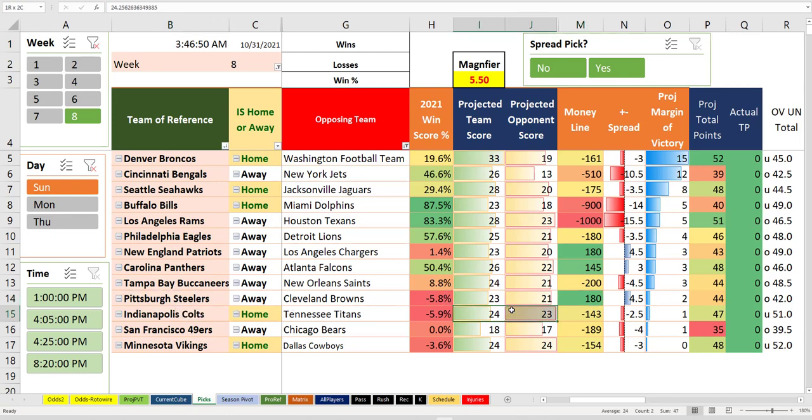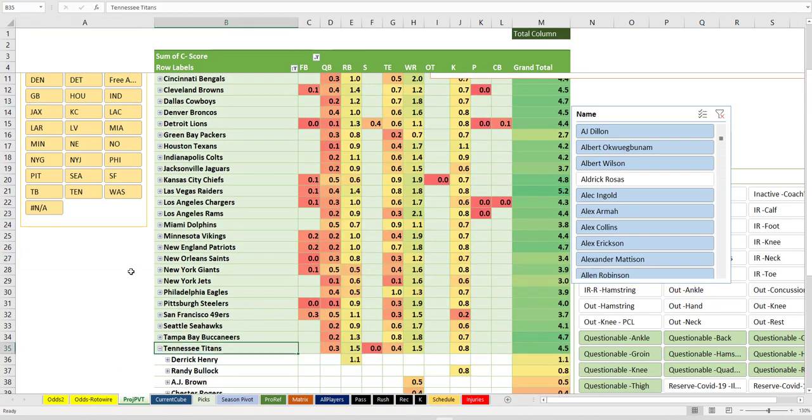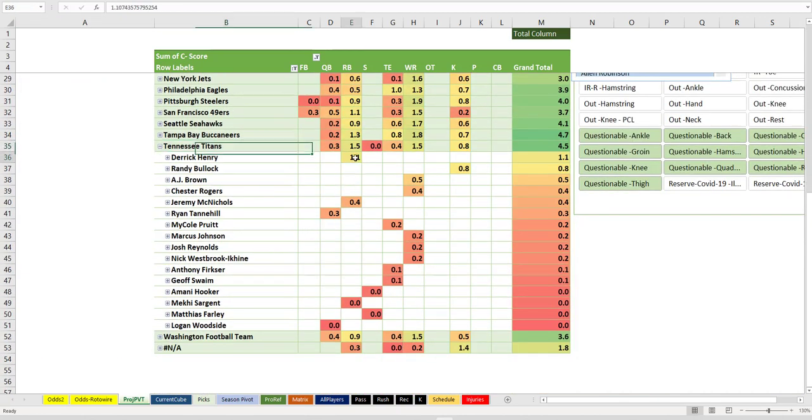Indianapolis to Tennessee. Now we're getting into Junkville territory. Why is Tennessee not favored? Derrick Henry's playing, right? Why do we not have Tennessee winning this game? Also, I'm gonna look that up. I don't know the answer to that. What's up with Tennessee? Let's go look. Derrick Henry's playing. He's the entire team, besides the kicker.